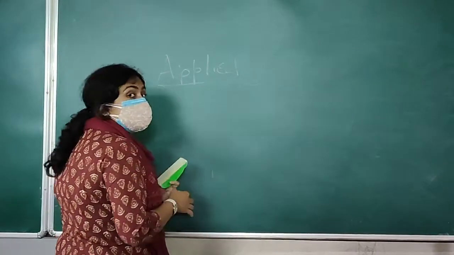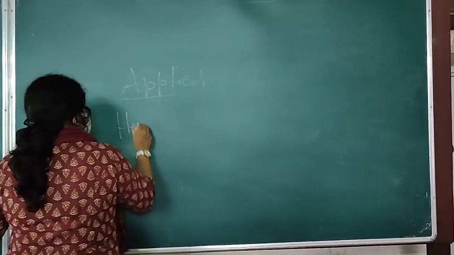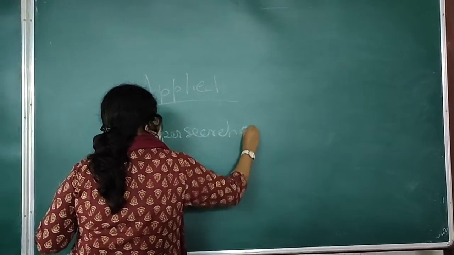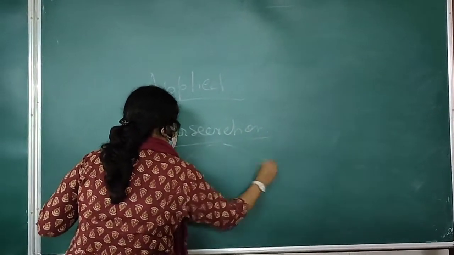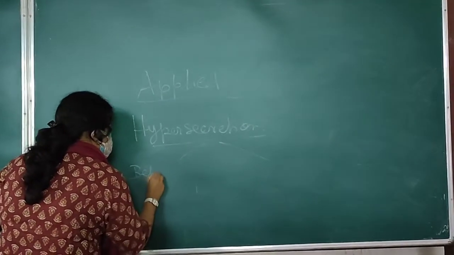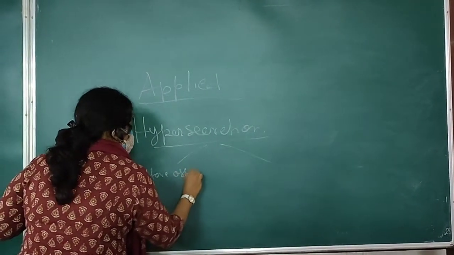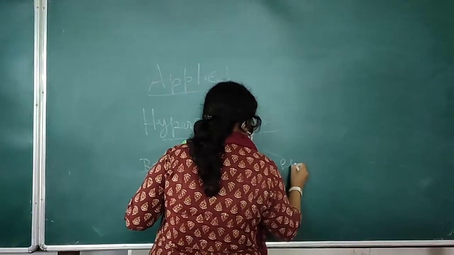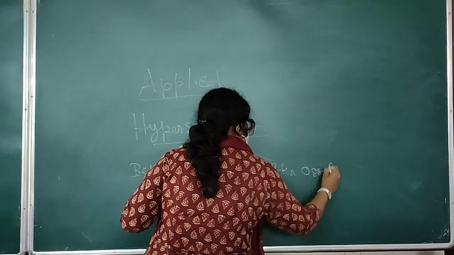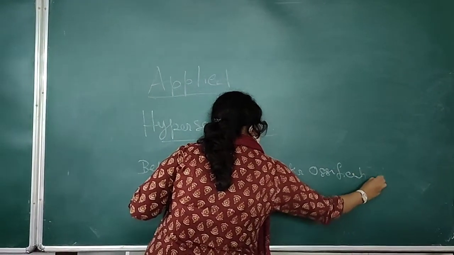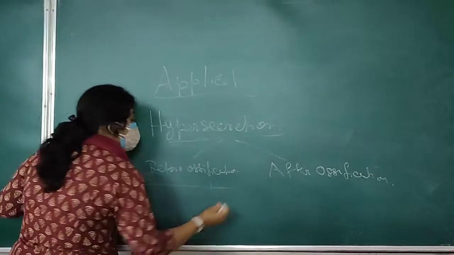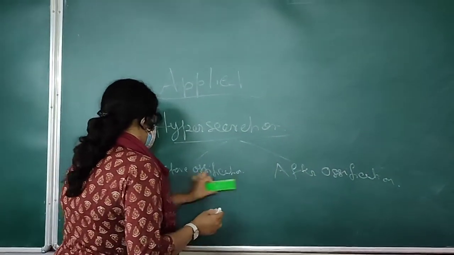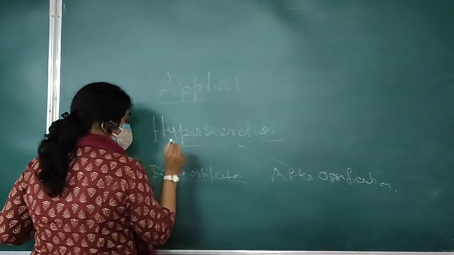What happens in case of hypersecretion? Again, it may occur before ossification of the epiphyseal plate or after ossification of the epiphyseal plate.